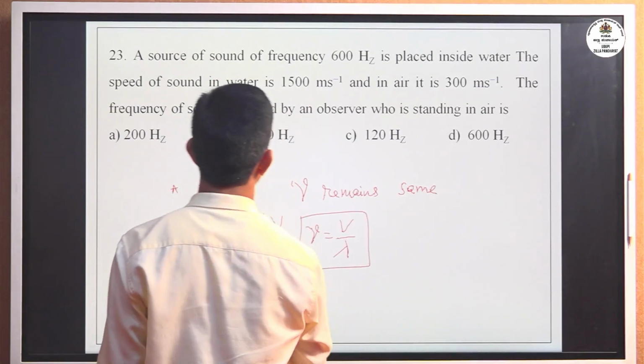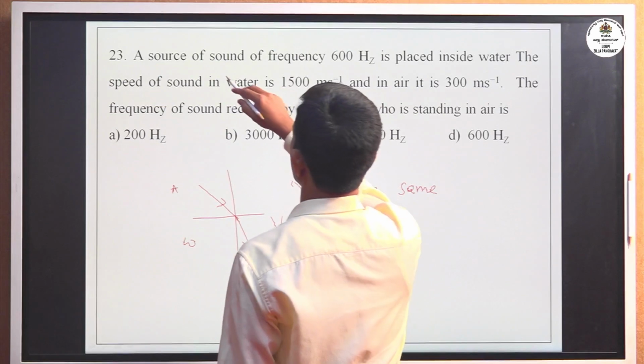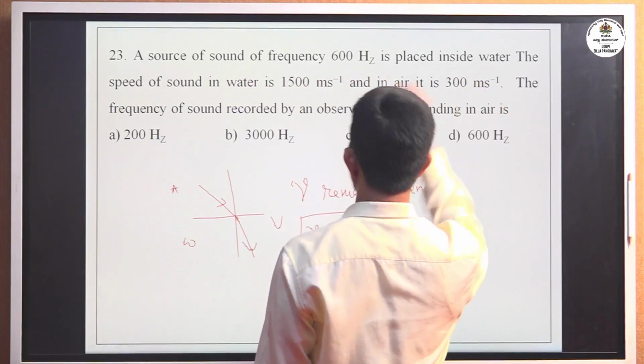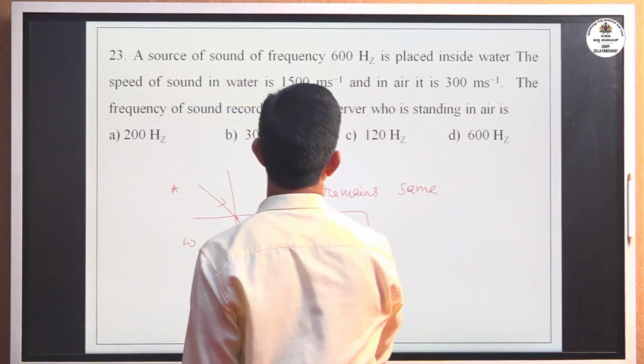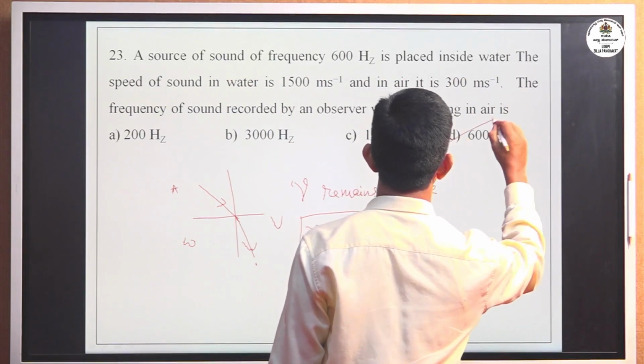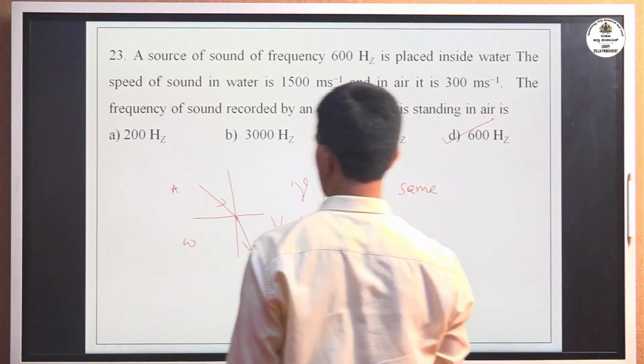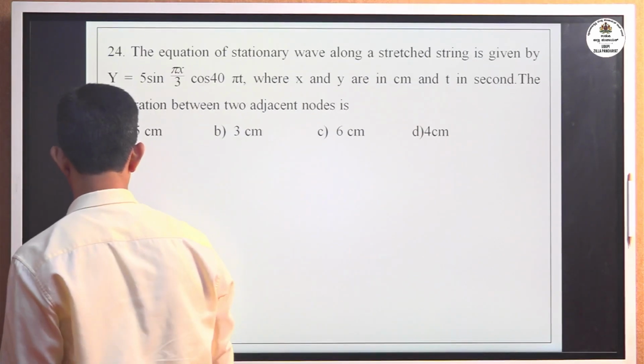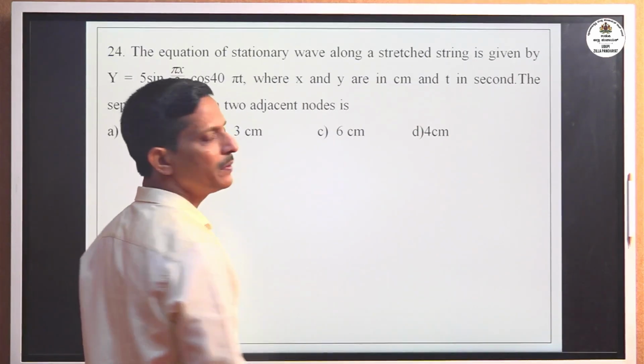Frequency remains constant. Now the source of sound is in water, and it is given as 600 Hz. Therefore in air also it remains the same, 600 Hz. Correct option is 600 Hz. Okay, move to the next problem.